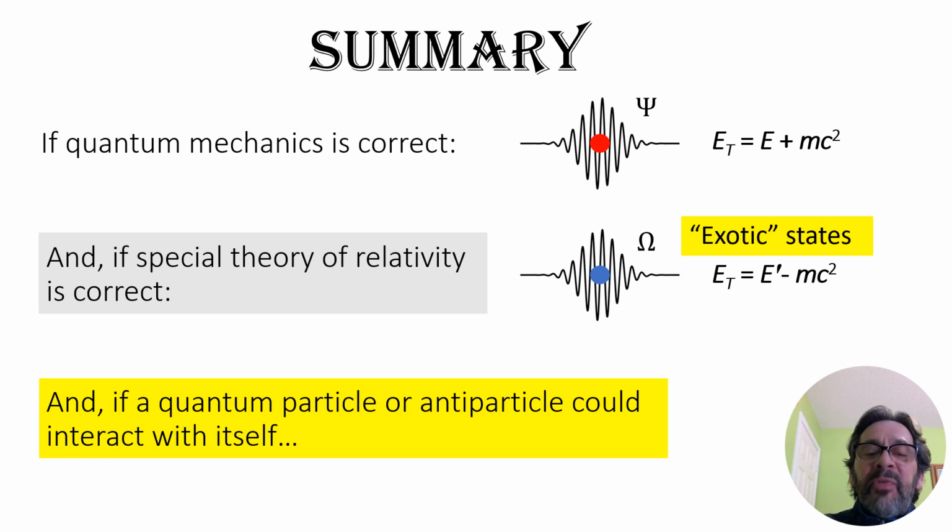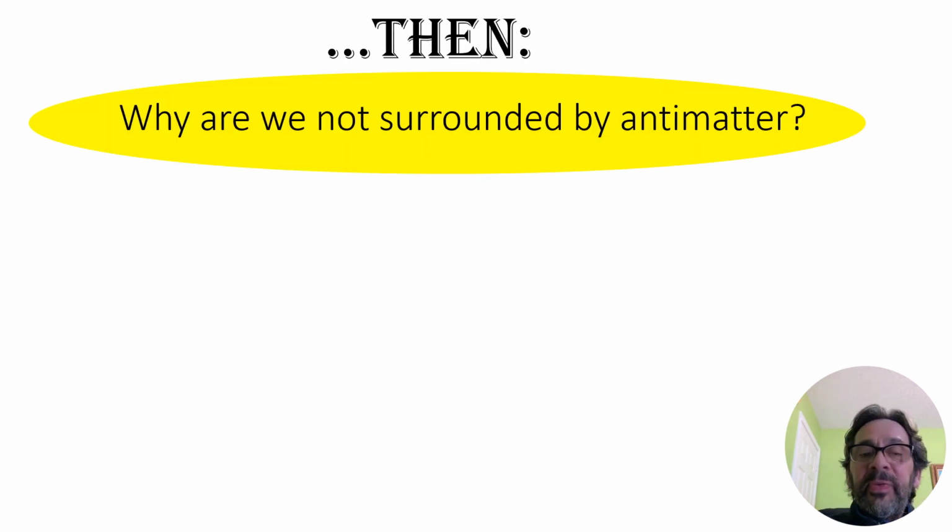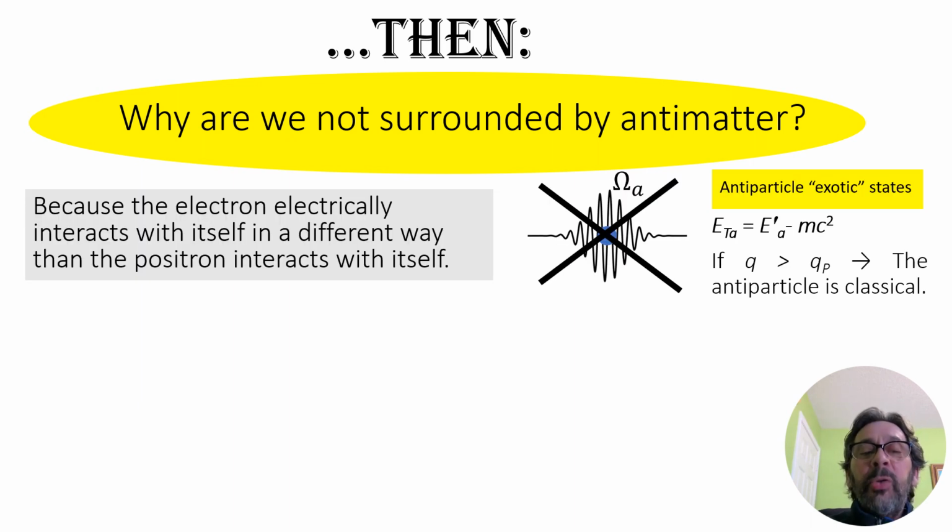And if a quantum particle or antiparticle could interact with itself, then why are we not surrounded by antimatter? Because the electron electrically interacts with itself in a different way than the positron interacts with itself. If the charge of the antiparticle is larger than the Planck charge, the antiparticle is classical and the antiparticle exotic state collapses to a point.